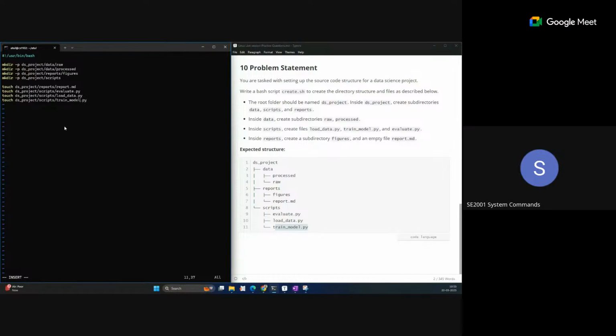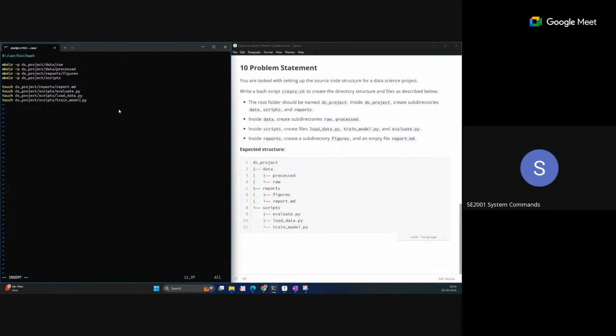Sometimes in some questions, this is a very basic structure. Suppose inside the data processed directory, the question statement is asking to create like 100 files, text1, text2, text3 up to 100. For this type of sequential file creation, do not use the command for every file. You can use brace expansion. Suppose we want to create the train_model file with 10 names, train_model1 to train_model10 in this folder.